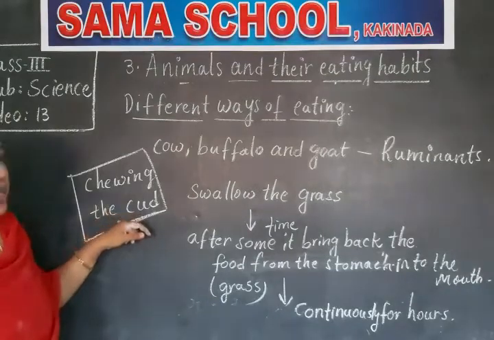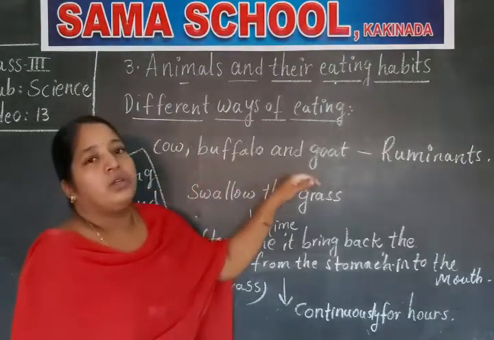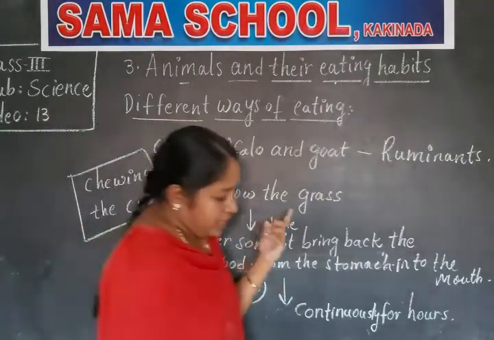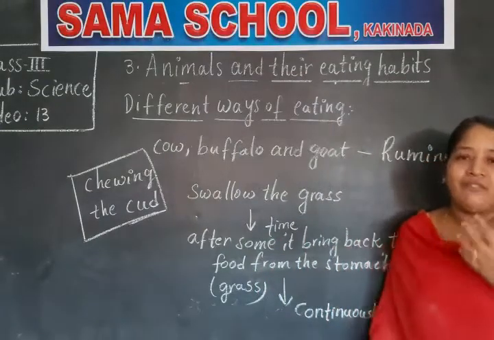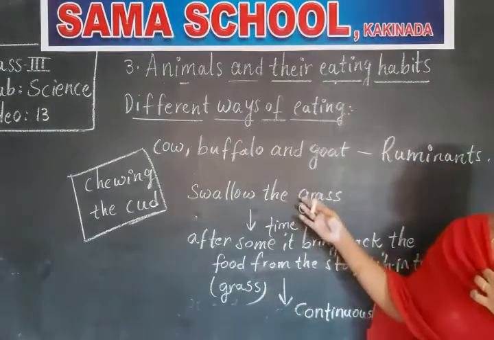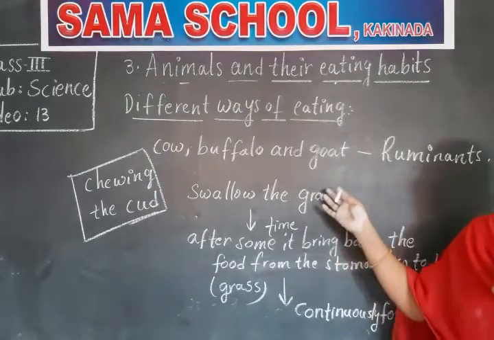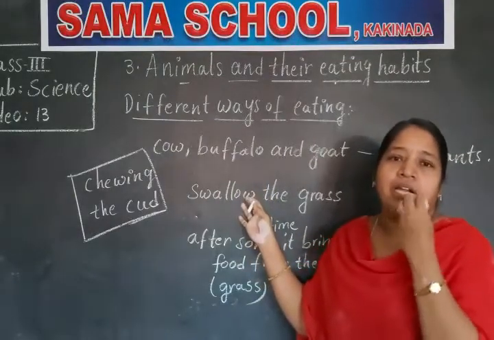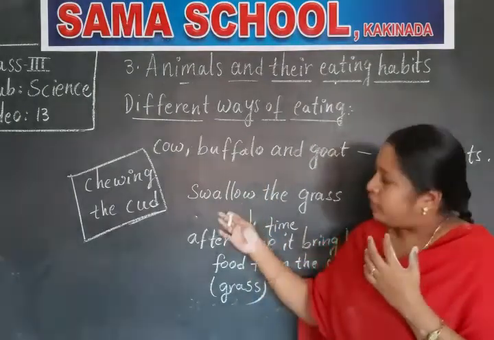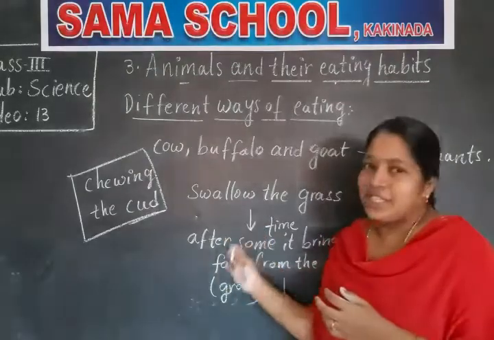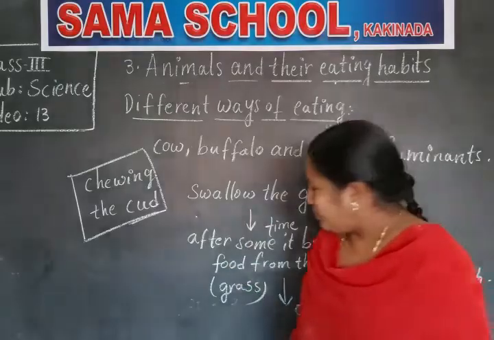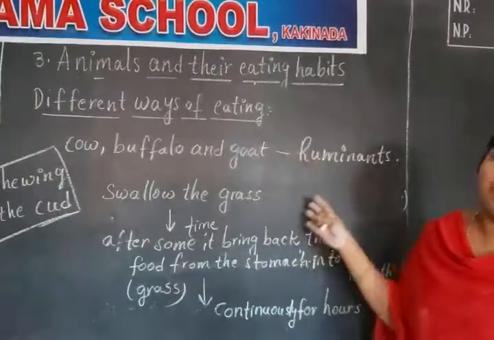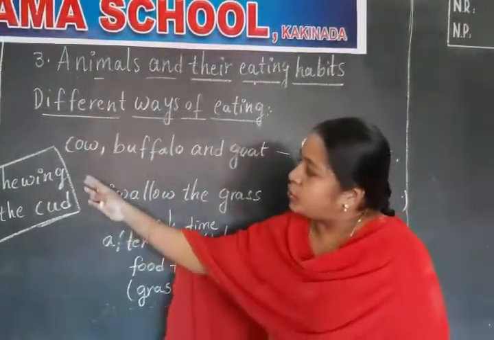Which animals show chewing the cud, children? Cow, buffalo, goat are a few examples. What they do is, first they swallow the grass very fast, and when they sit leisurely under a tree, if you observe a cow, goat, sheep or buffalo, you will see they continuously chew the food for hours. This is why these animals like cow, buffalo and goat continuously move their mouth. This process is called chewing the cud.